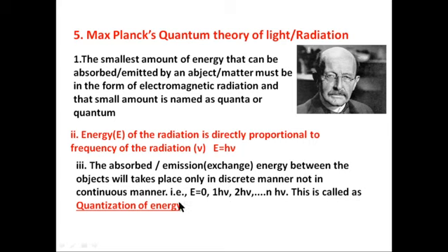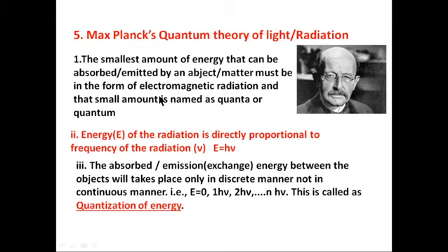So this definition is called the quantization of energy. What is the meaning of quantization of energy? I hope you understand. It means the absorption or emission of energy from any object happens only in a discrete manner, not in a continuous manner. That is named the quantization of energy. So this is Max Planck's quantum theory, the theory about light.